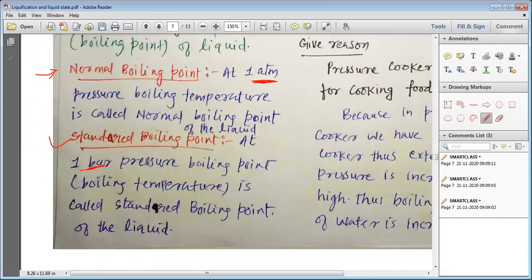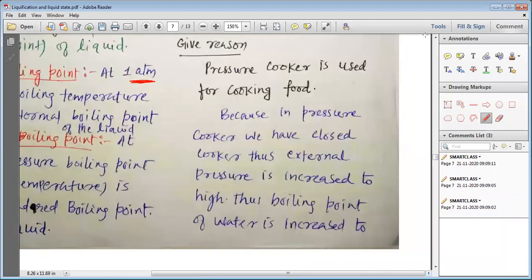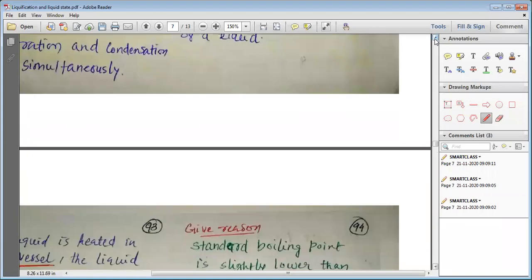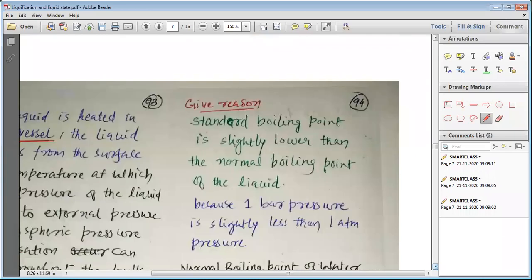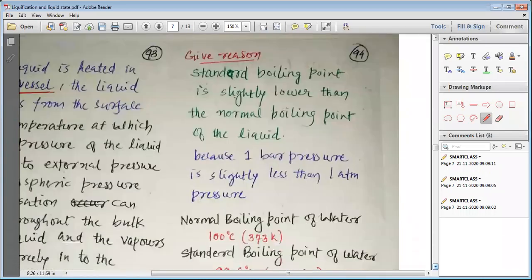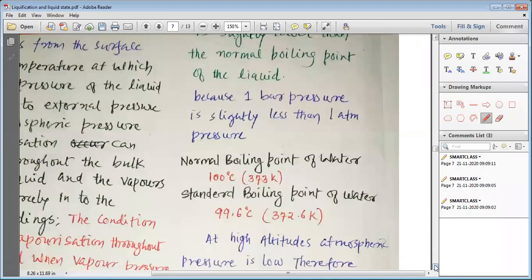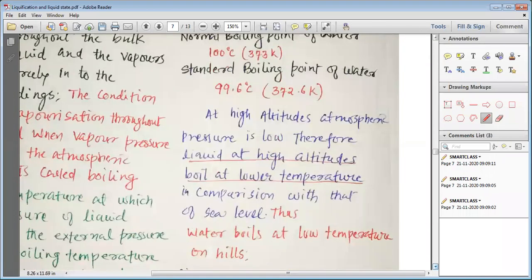So this is how we understand the two types of boiling points, and then we study a few important scientific reasons. So let us go through that. The standard boiling point is slightly lower than the normal boiling point because 1 bar pressure is slightly less than 1 atmospheric pressure.